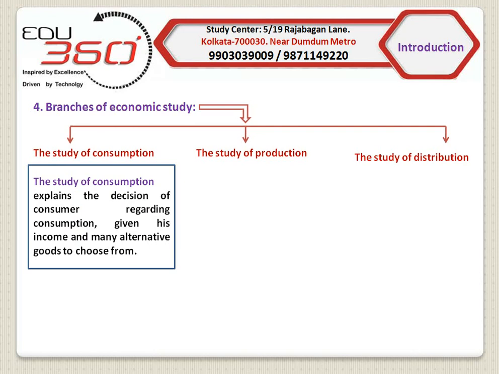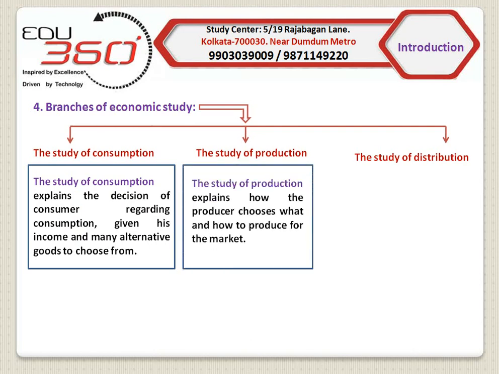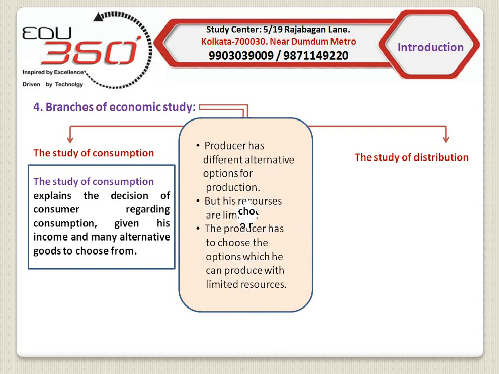The study of production explains how the producer chooses what and how to produce for the market. During our discussion of properties of resources, we have already discussed that a producer has different alternative options for production with limited resources. The study of production is that branch of economics which explains what options producer will choose subject to his limited resources.